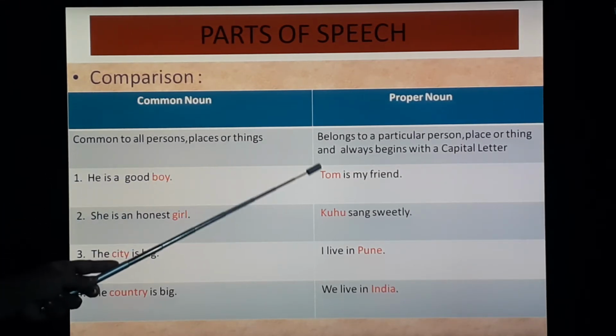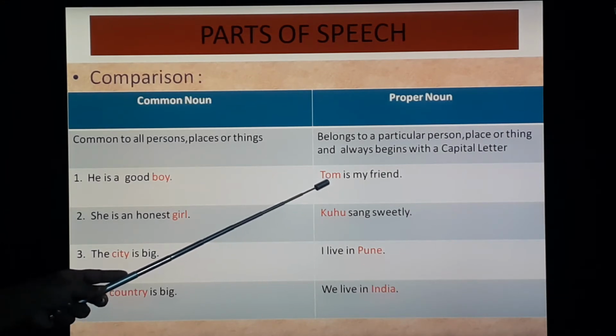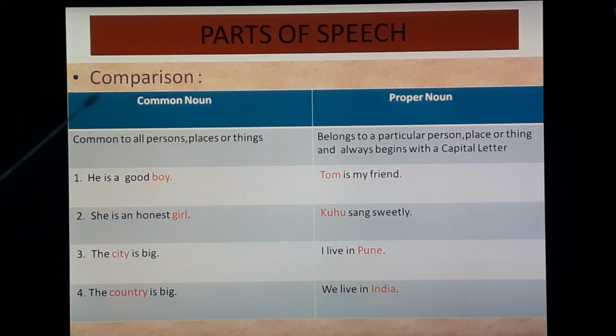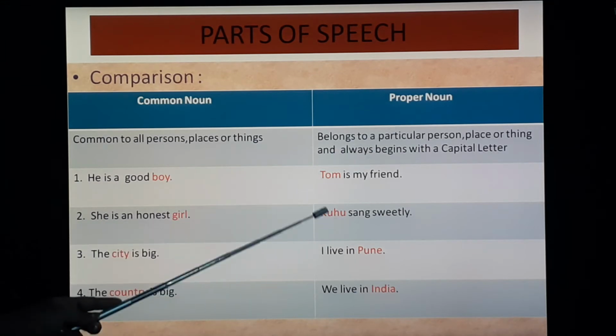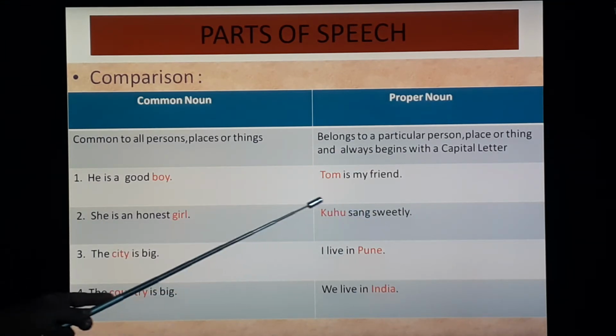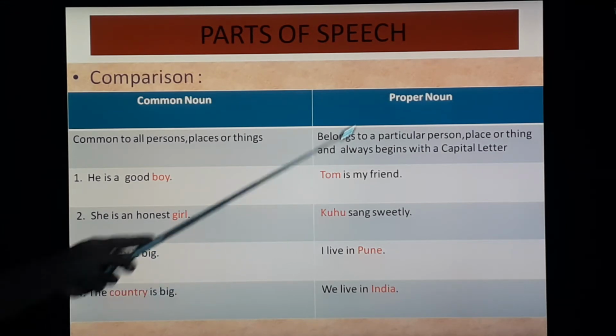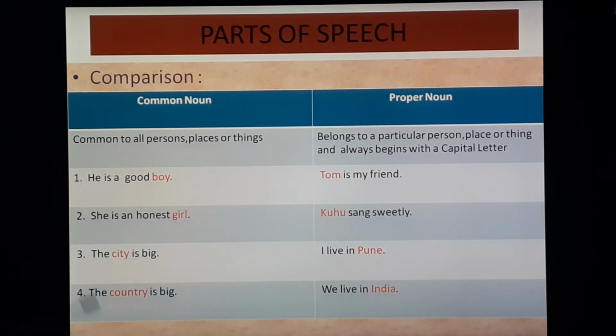Whereas here, name is given. So, particular person. Tom is my friend. So, Tom, that is proper noun. Here, she is an honest girl. Girl, common to all. That's why common noun. Here, proper noun: Kuhu sang sweetly. So, Kuhu, a particular name of a person is given. That is why this is proper noun.